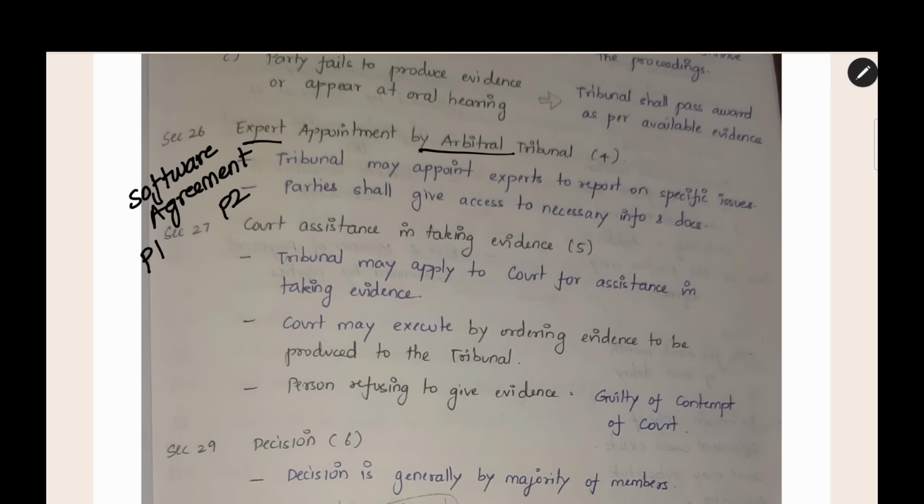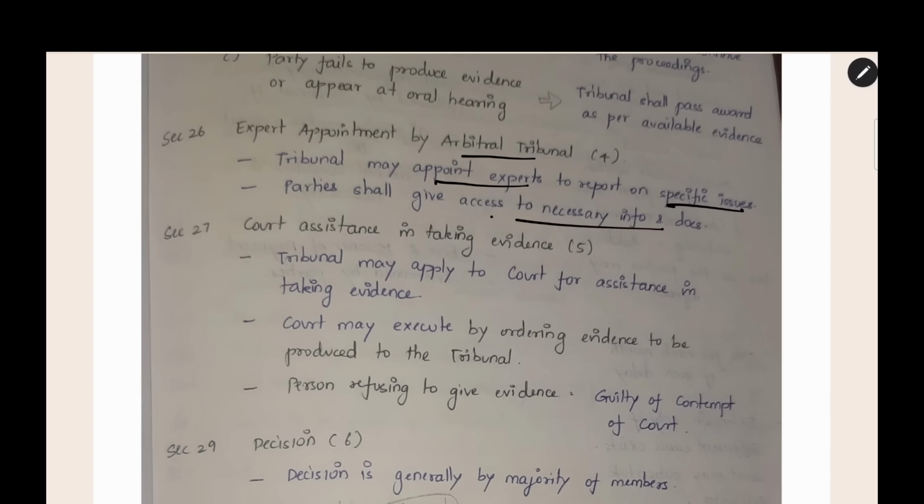Now, for making it easier for the tribunal, they will appoint a software expert. He will come to the hearing and give the explanation regarding the software agreement and the technicalities. This will be done under section 26, expert appointment by arbitral tribunal. Tribunal may appoint experts to report on specific issues. Parties shall give access to necessary information and documents. If the software expert comes, both the parties should give the information to the expert. Only then the expert can analyze and give his views.